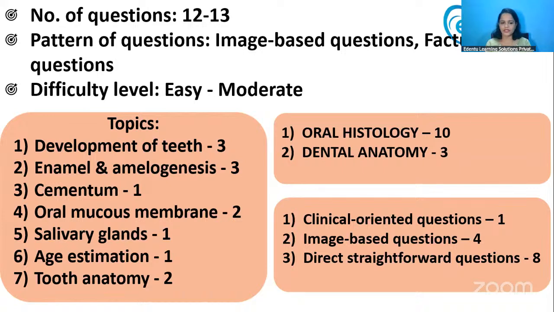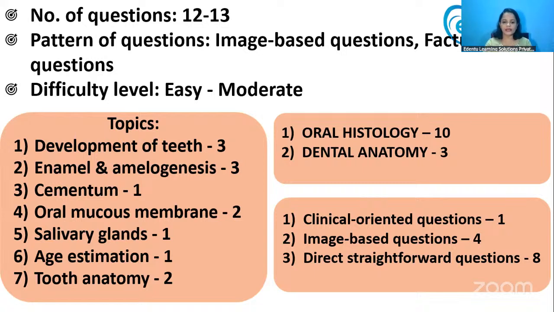Usually oral mucous membrane carries good weightage of questions; in previous years also, 2 questions can definitely be expected. Cementum had 1 question, and salivary glands also 1 question. So this was the general distribution of the questions for this NEET MDS 2025 examination.